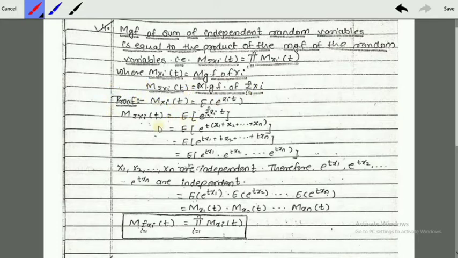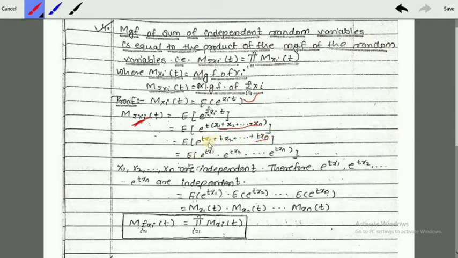Let's see. M_Xi(t) is equal to expectation of e raised to X_i into t. This is the expression for MGF. We know that. Now, M of summation X_i at t is the expectation of e raised to, in place of x just write this, t summation X_i. So expectation of e raised to t times summation X_i, which is written as X1 plus X2 plus up to Xn. Now just multiply t into the bracket: expectation of e raised to tX1 plus tX2 up to tXn.